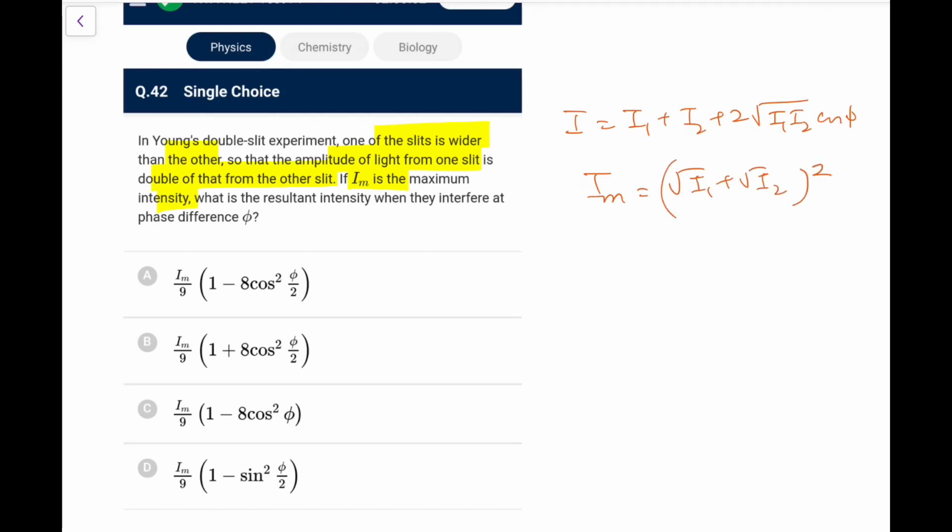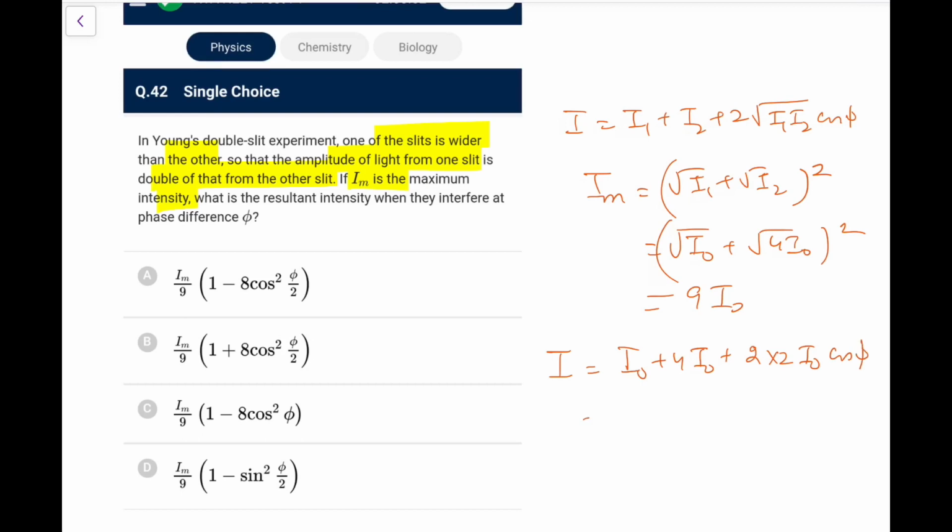Because the amplitude of the light from one is double, the intensity will be 4 times. So let's say one is I0, the other one would be 4 I0. So we have 1 plus 2 whole square, that is 9 I0, which is Imax. And now what would be I? I would be I1, which is I0, plus the second, 4 I0, plus 2 times, the 2 will come out, I0 cos phi.